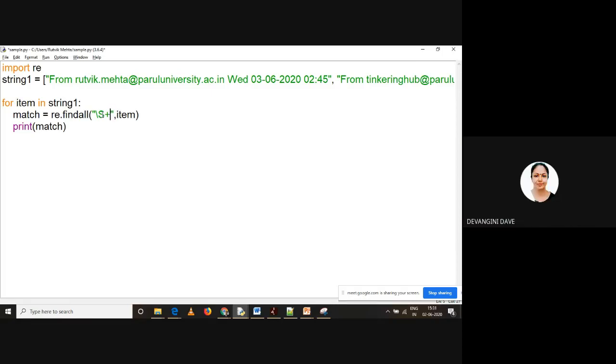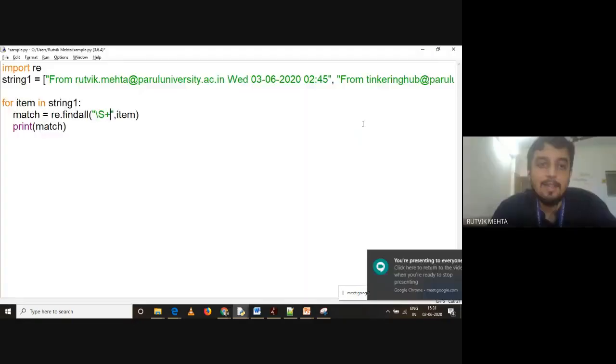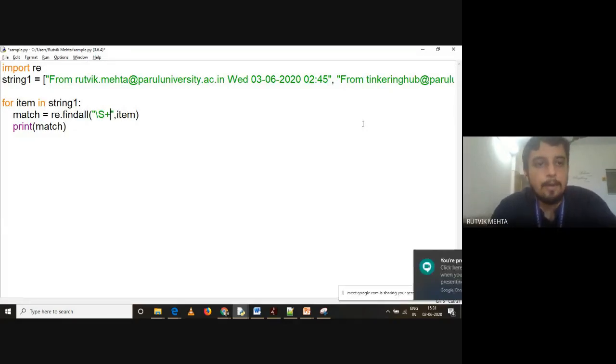Yes, sir. It matches white space. Slash capital S is non-white space characters, right? So small s is white space, capital S is non-white space, right?